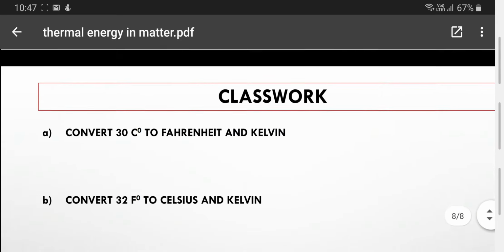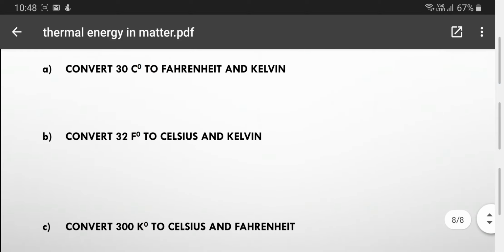Try to do your classwork using these three converters, give me the answers, and submit it back.